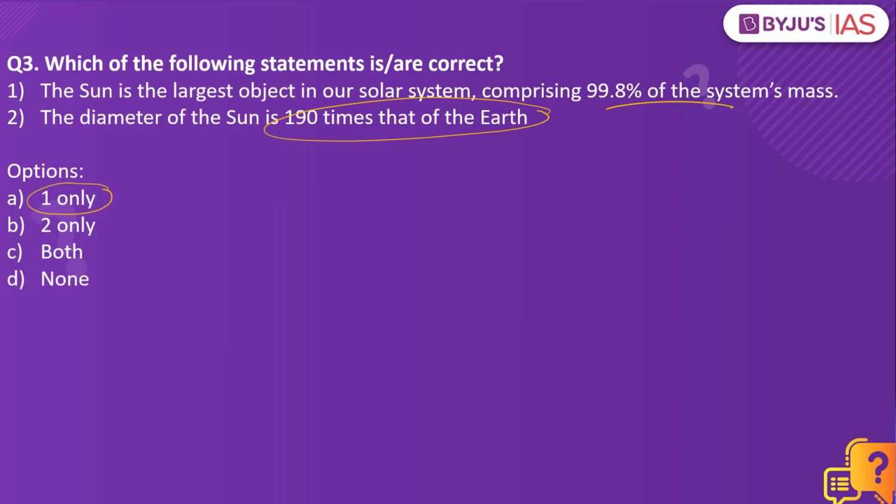That is because, when you look into the second statement, the diameter of the sun is not 190 times but instead 109 times that of the earth. Since it is a wrong statement, the answer would be one only. In the solar system, it is the gravity of the sun that holds the solar system together. It keeps the biggest planets to the smallest particles of debris in their orbit. That is the most important function of the sun.